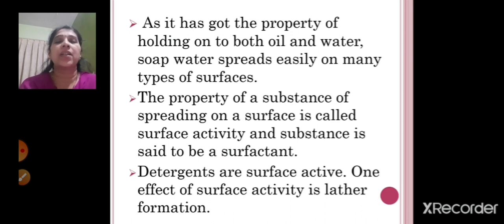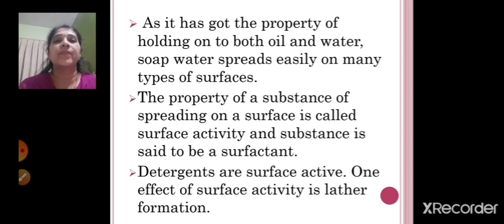Then we saw how the detergent acts. As I told you, the detergent molecules are long and have two ends. At one end the water molecule is attached and at the other end the oil molecule is attached, so they come together and the activity of the soap is done.